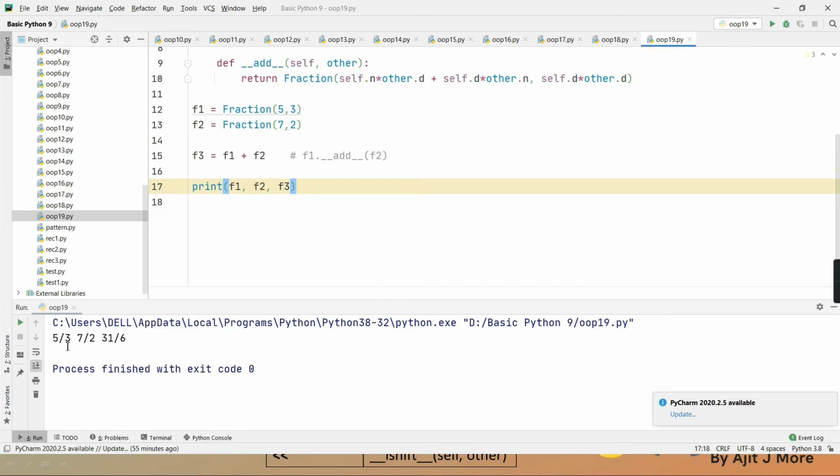Okay, see here. 5 by 3, 7 by 12 and 31 by 6. It is not in a reduced form. If you want to find the reduced form, you have to take the GCD of it and then divide it. But that is a mathematical part. Now it is okay. You got it? Same way, can we overload other operators also?